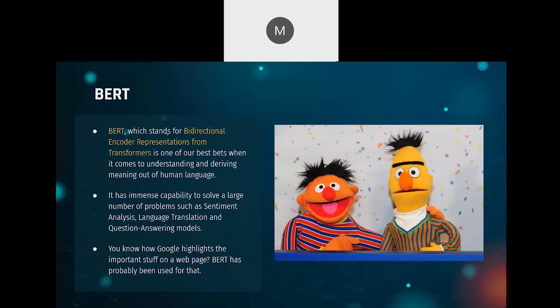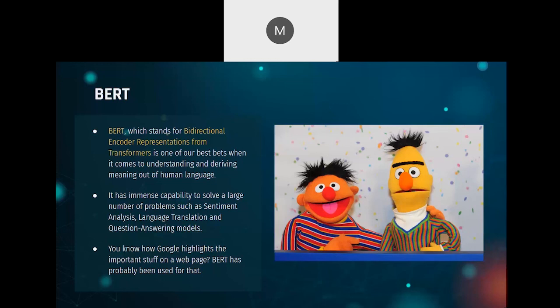So basically, BERT is able to generate very good numbers, due to which it has immense capability to solve a large number of problems such as sentiment analysis, language translations, and question answering models. And when you search for something and land upon a website, Google already highlights some of the important stuff on that website. That has been achieved using BERT. So you know how powerful that is.